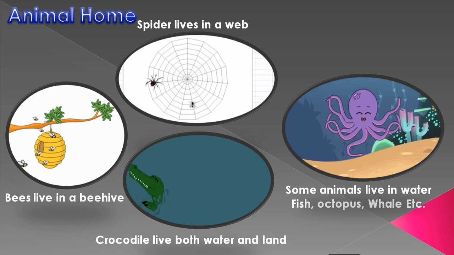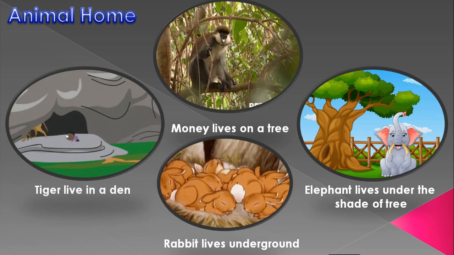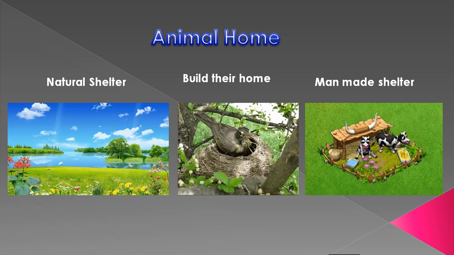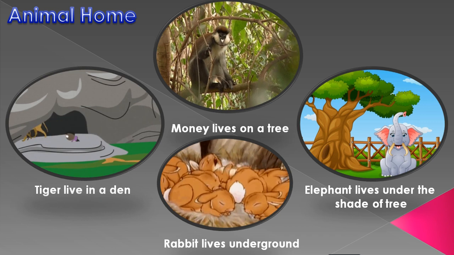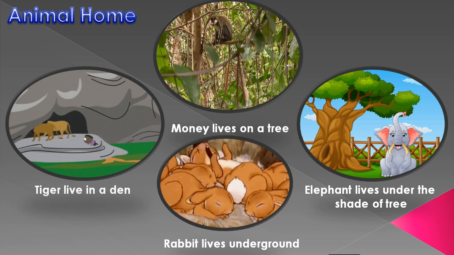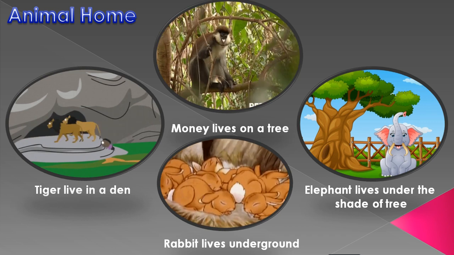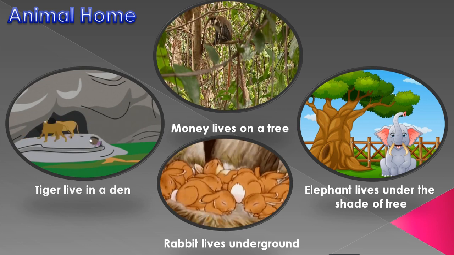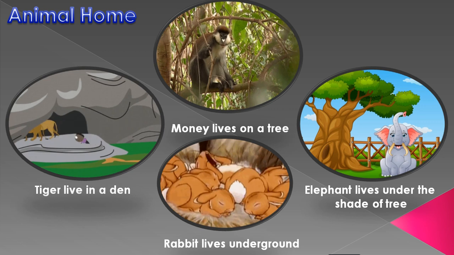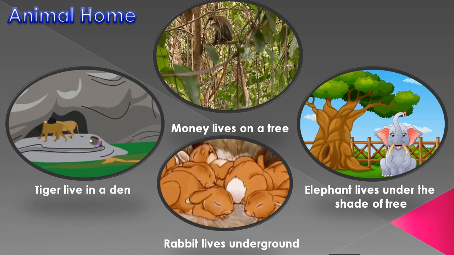Now the next category is animals that build their homes. We can see some animals like a bird and a rabbit. The rabbit lives under the ground; they make a hole, and that is called a burrow.